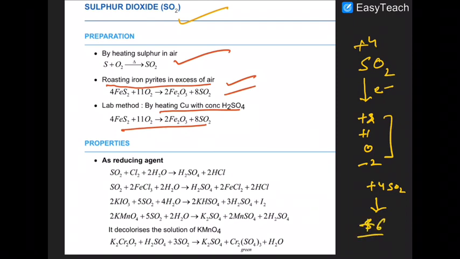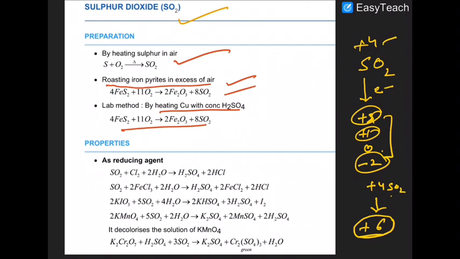So sulfur can lose electrons and sulfur can accept electrons to give different products. +4 transforms into +2 or +1 or 0 or -2 state, while sulfur dioxide can also transform into the +6 state.